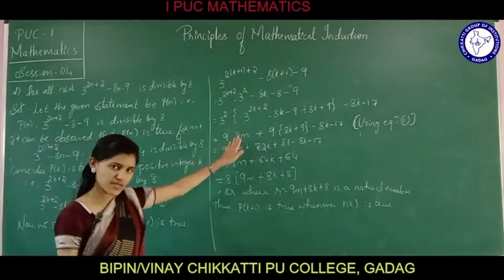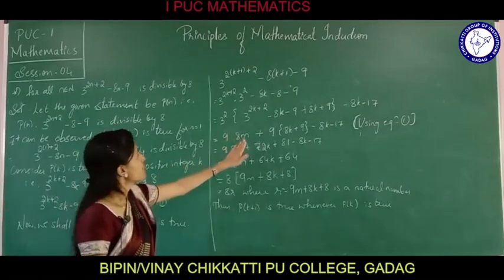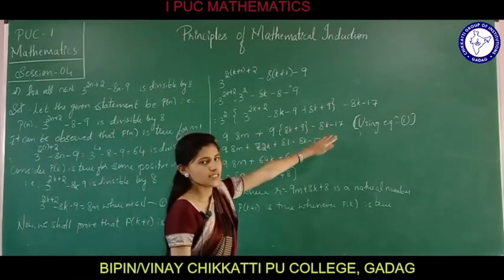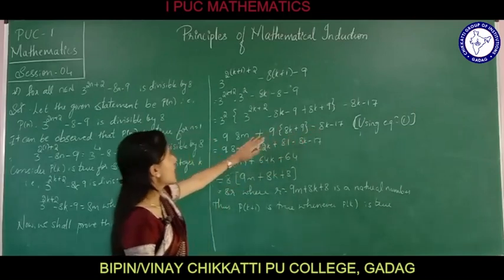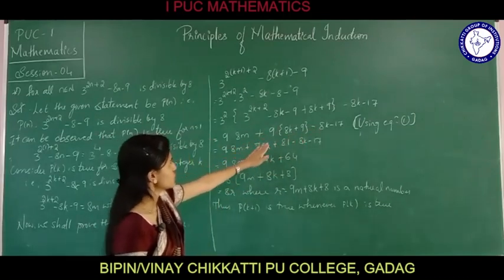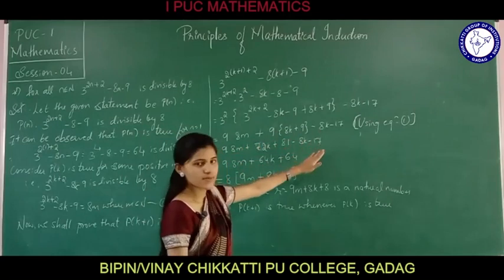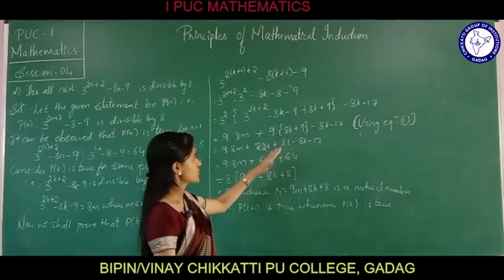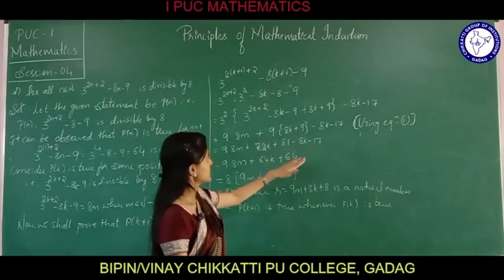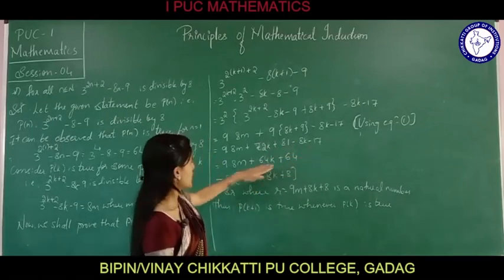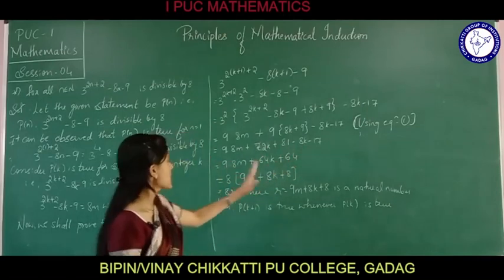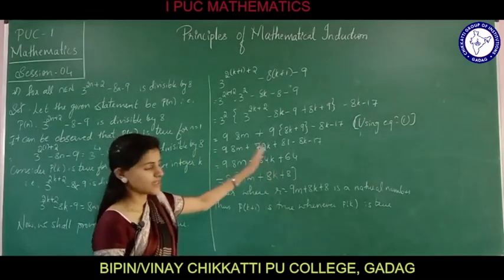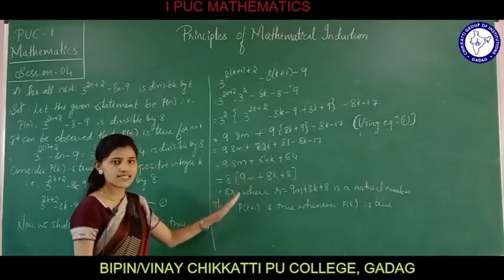That is why I have replaced it by 8m plus 9 into 8k plus 9 minus 8k minus 17. Then 9 8s are 72, 9 9s are 81, and 72 minus 8 is 64k, plus 81 minus 17 is plus 64. Again taking this as a factor of 8, I have taken 8 common outside, and 9m plus 8k plus 8 is taken as r.